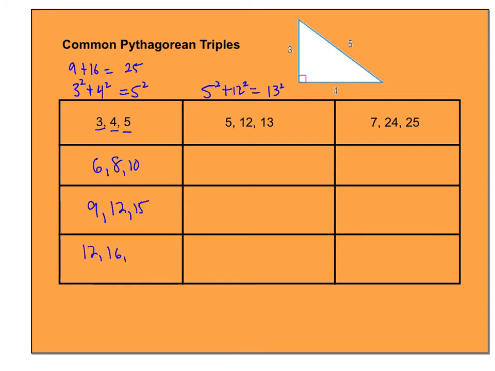12, 16, and 20 will work. Those are going to be common Pythagorean triples. So 5, 12, and 13; 10, 24, 26; 15, 36, and 39. And if I have 20, 48, and 52, those would all work. Okay, so 7, 24, 25, well then 14, 48, and 50 all work as well.